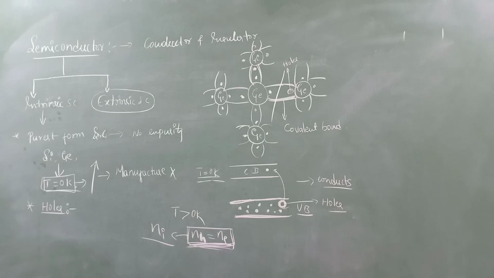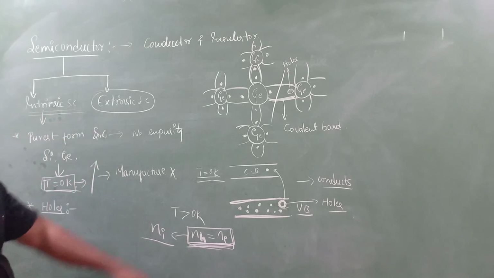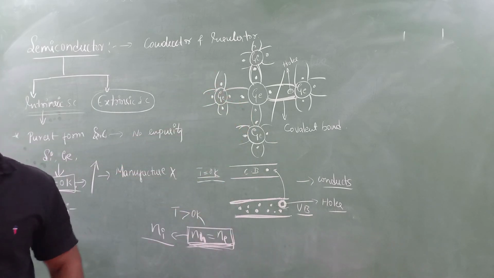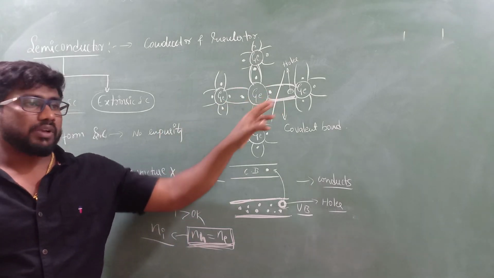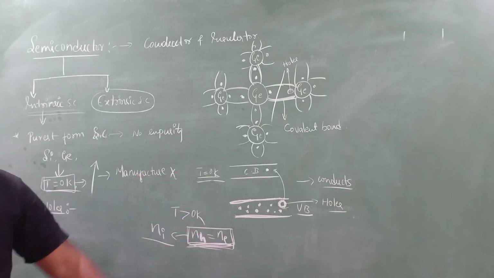So just go through this video and try to understand what an intrinsic semiconductor is. There are 8 electrons in the silicon atom, sorry, in the outer shell sharing. These electrons will be shared with the neighboring germanium atom, or if you take silicon, the neighboring silicon atom.